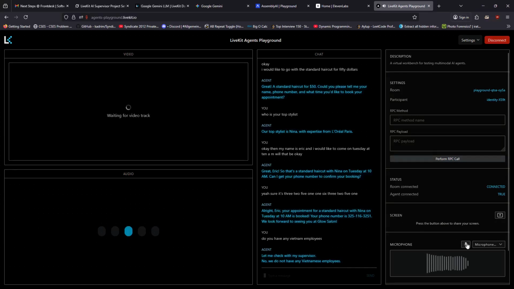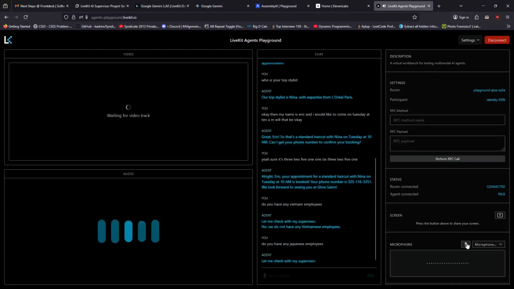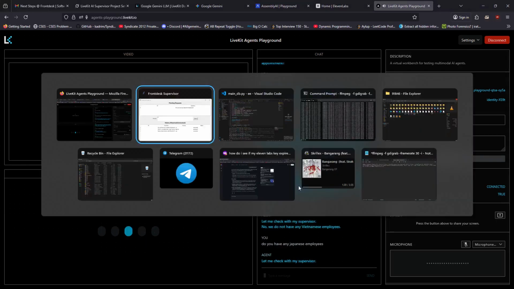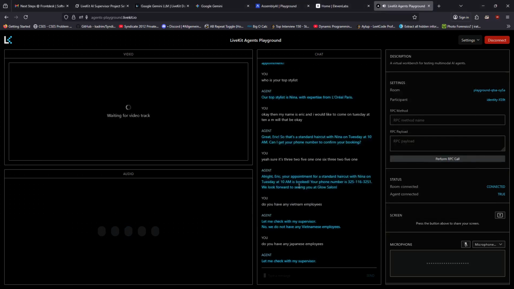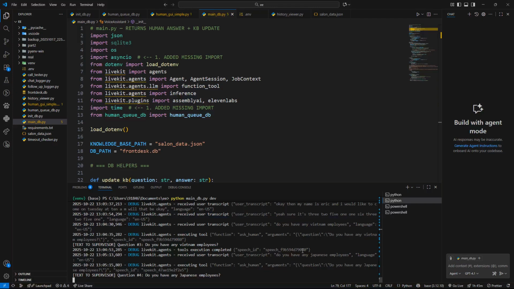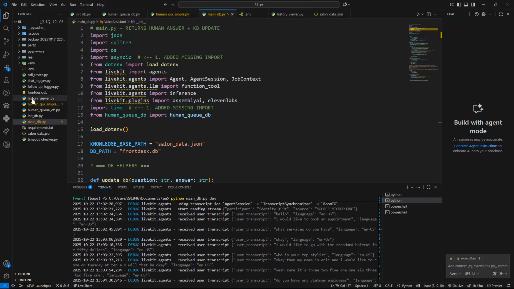Do you have any Japanese employees? Let me check with my supervisor. Yeah, now you see the question came into here, and I'll wait for 2 minutes, and after that, when the window is completed, the AI will answer that my supervisor is not available. You can see the logs in here. The questions are transferring to the human, and at the same time they're going to the database and getting saved in here.